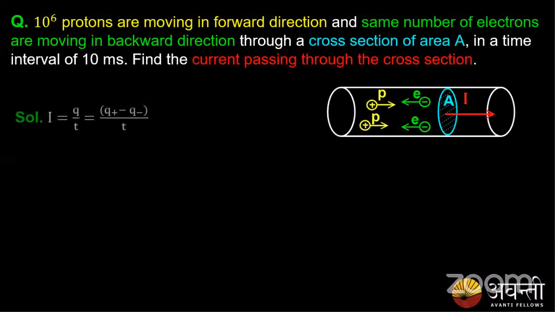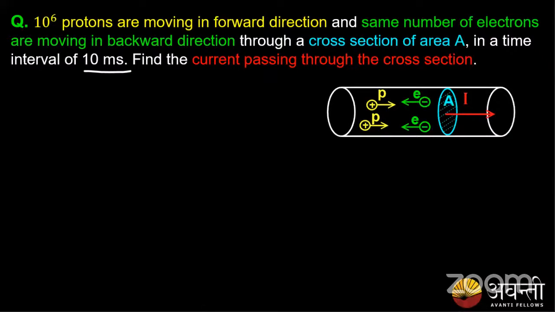I have a cross section area A, and 10 power 6 protons are moving in this direction, and 10 power 6 electrons are moving in this direction, passing through this cross section area A in 10 milliseconds. Now, how much is the current? Take 30 seconds of time and please try to answer.